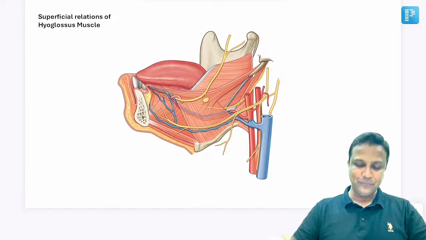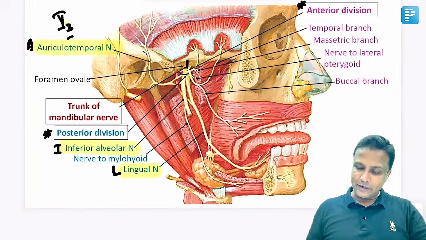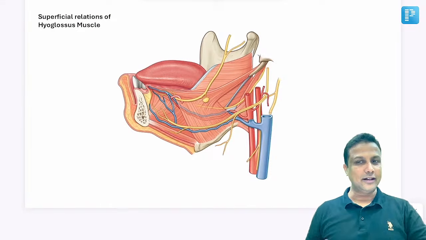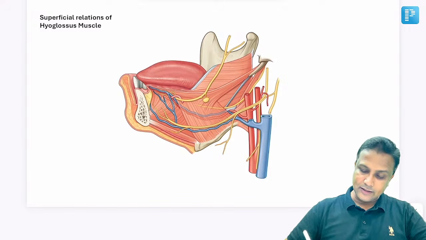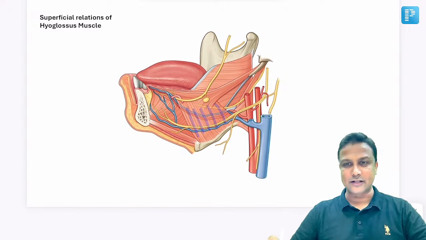तीनों नर्व से आएंगे। Now from the same diagram, what I have done is I have picked up this part here, sir. हमने यहां से ये वाला पार्ट पिकअप कर लिया है। This bone here will be the hyoid bone, and then this muscle here will be the hyoglossus muscle.